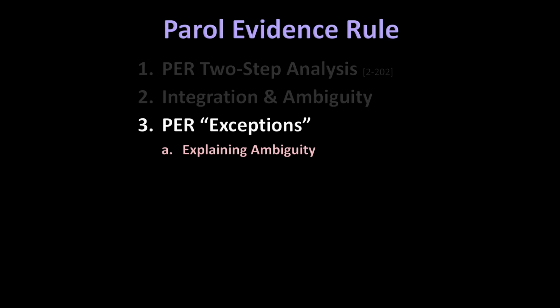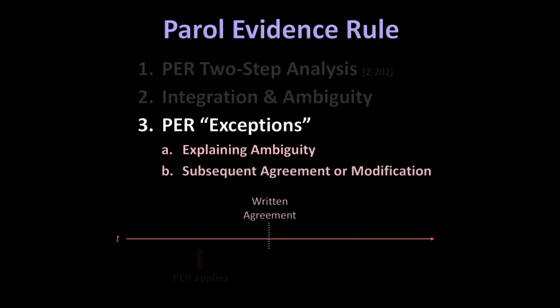Second, the parole evidence rule has no application where the extrinsic evidence is being introduced to show that the parties had a subsequent agreement or understanding to modify the written agreement. Remember, the parole evidence rule applies only to prior or contemporaneous agreements or understandings between the parties, agreements or understandings that the parties may have had prior to or contemporaneous with the adoption of their written agreement. The parole evidence rule does not apply to agreements between the parties made after the written agreement was adopted.